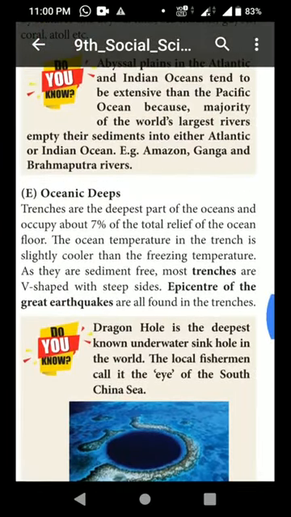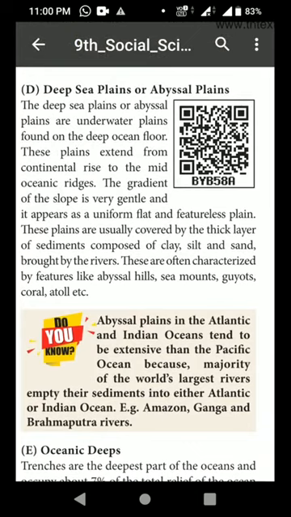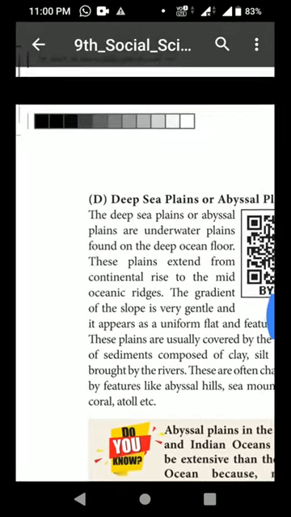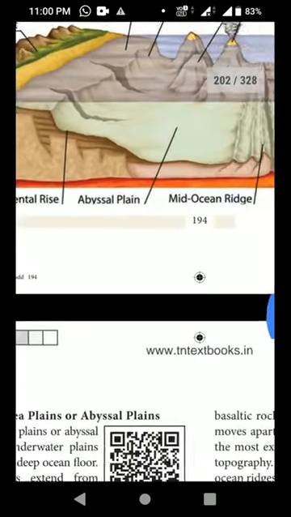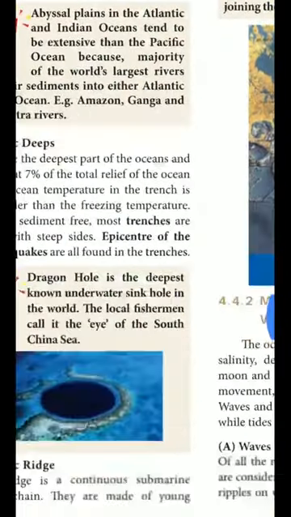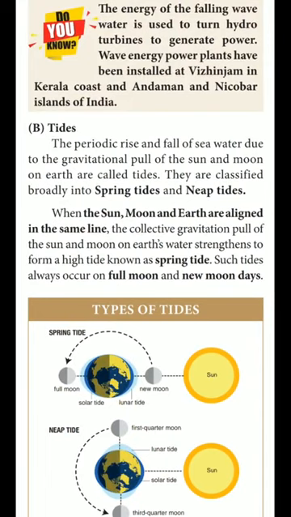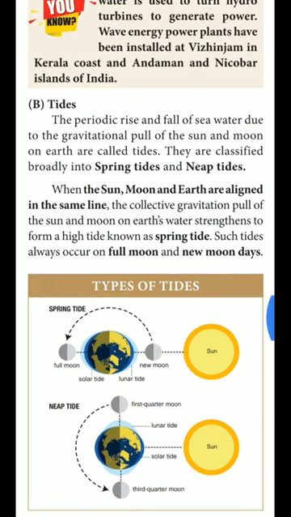Distinguish between spring tide and neap tide. What do you mean by this spring tide? When the sun, moon and earth are aligned in the same line, the collective gravitational pull of the sun and moon on earth's water causes a high tide known as spring tide. Such tides occur on full moon and new moon day.